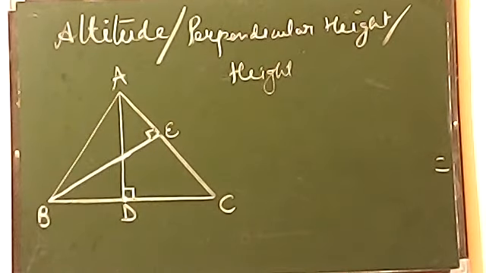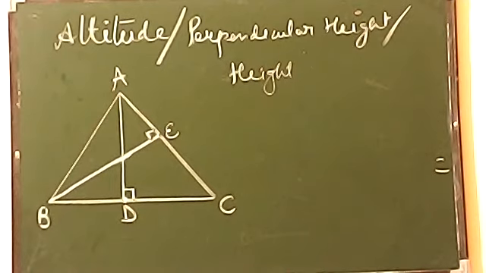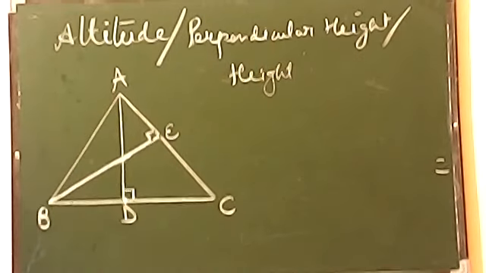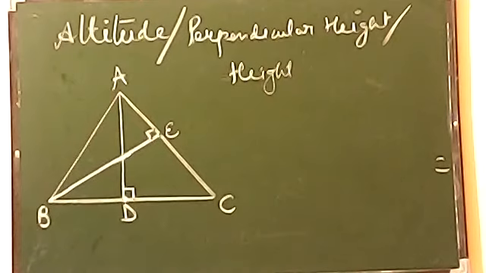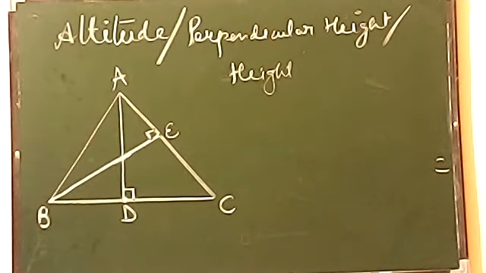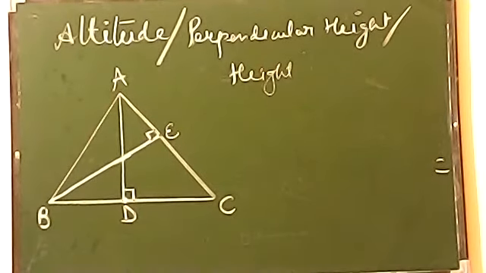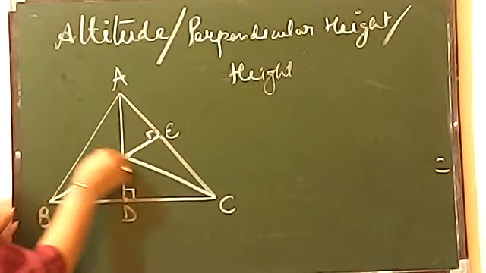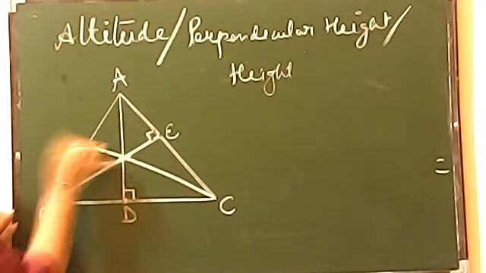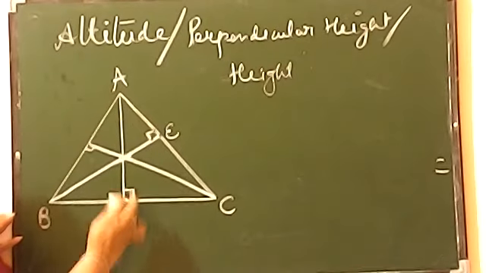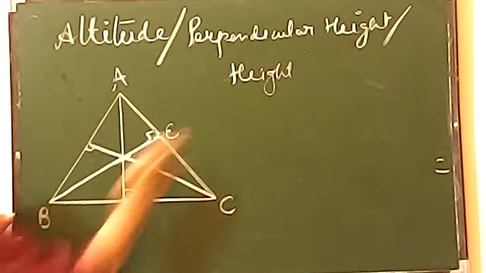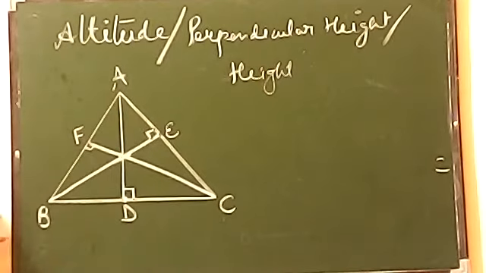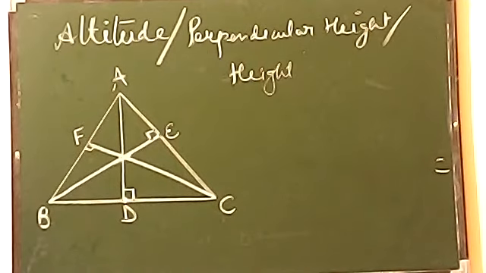Now moving on to the third altitude, which will be drawn from the remaining vertex. Can you tell me which vertex is left? Yes, C is left. So now it will be drawn from C, again making a 90-degree angle. We have given the names A, B, C, D, E, so the last name I am giving as F. So this is all about altitude.